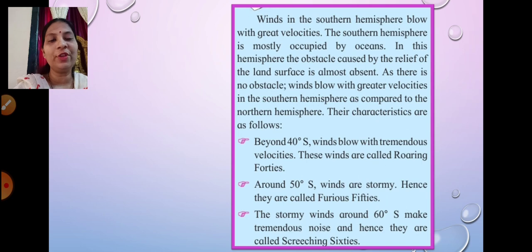Children, we are very much aware that we have two hemispheres, the northern and the southern hemispheres, and most of the land relief is in the northern hemisphere compared to the southern hemisphere. So in the southern hemisphere, these winds blow with greater velocities because there is no land surface to obstruct them. As a result, the winds blow at a higher velocity, and there are certain names given to them. The first one, beyond 40 degrees.